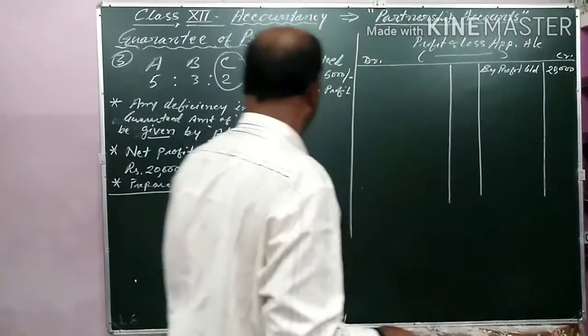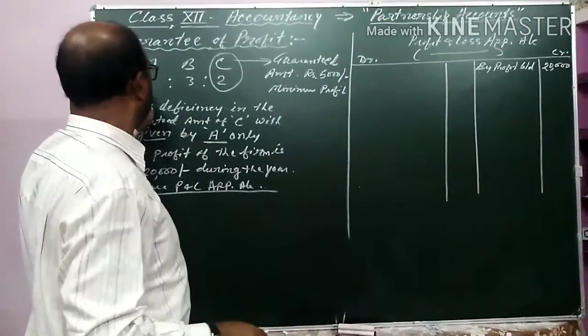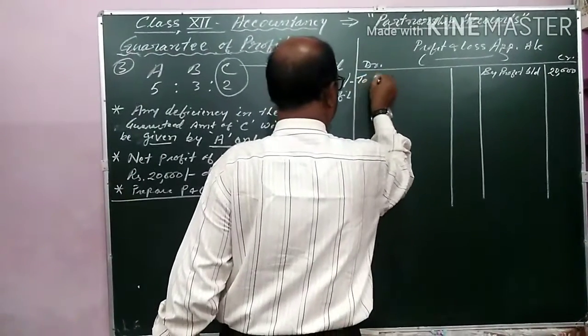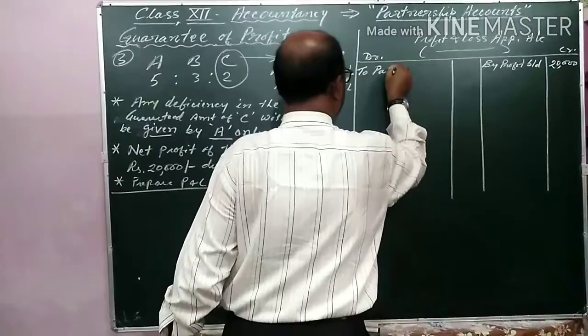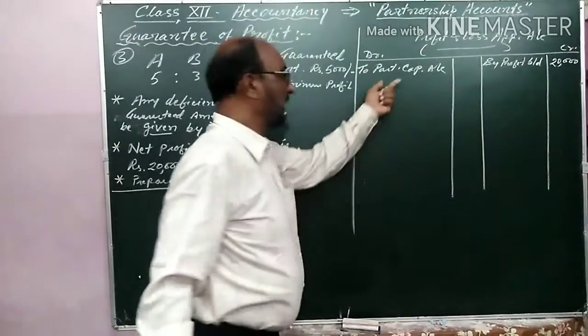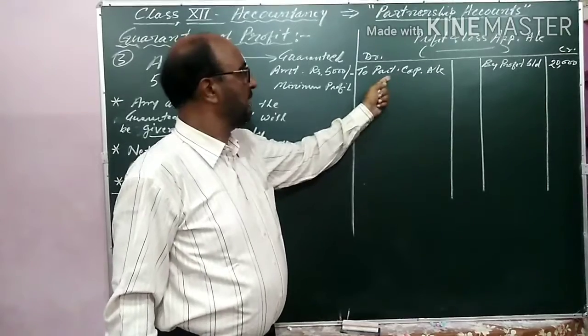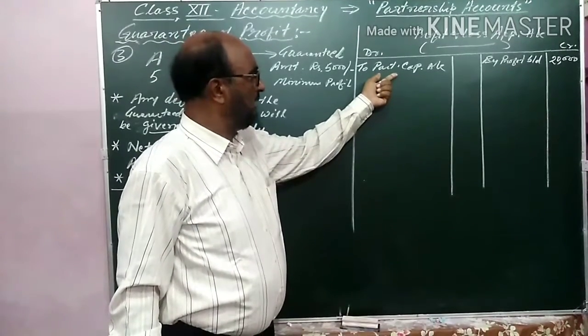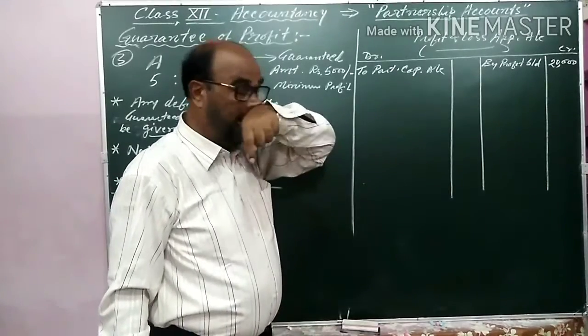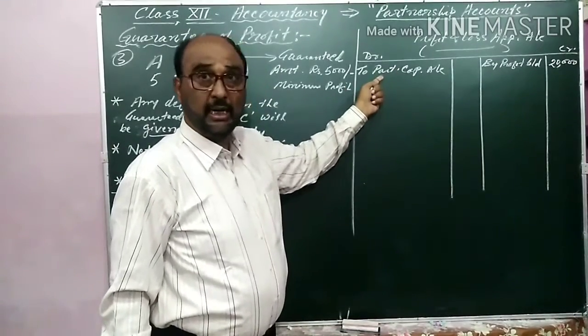And now I am distributing this profit among the partners A, B and C, to partners capital account. Once again I am reminding you, my dear, in every example I am showing partners capital account, but that may be partners current account also.